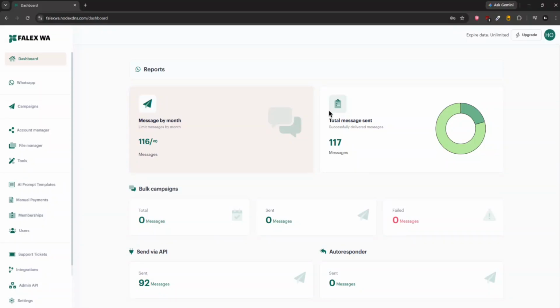In this video, I'm gonna give you the complete overview of Falexwa. You can call it Falexwa or FalexW, it's completely your choice. This script originated from Waziper, but this is no longer Waziper.